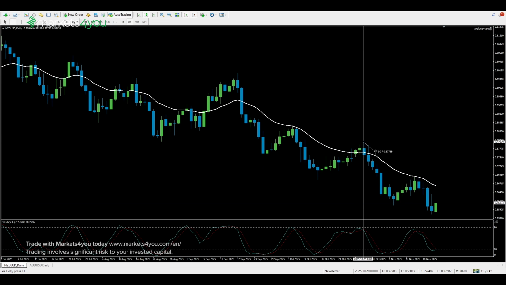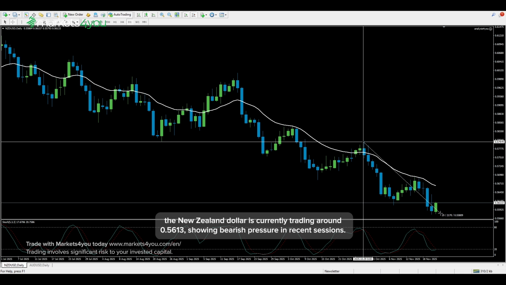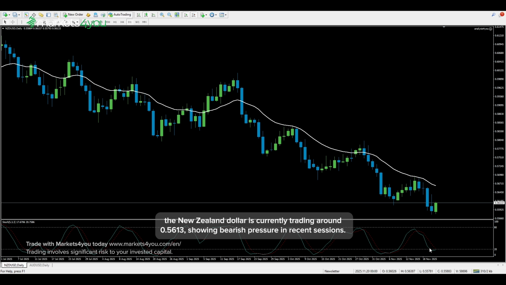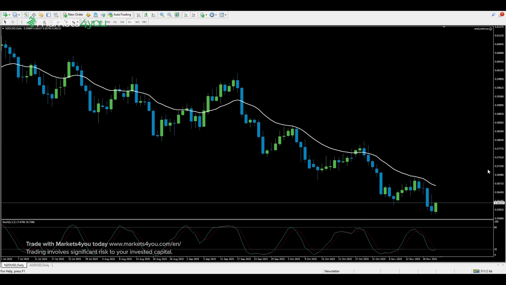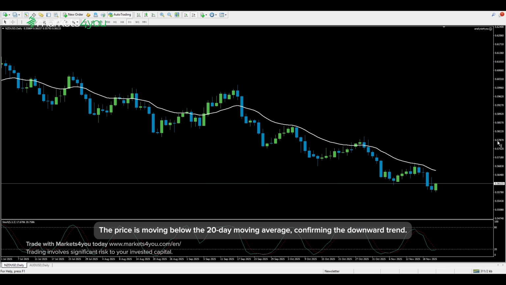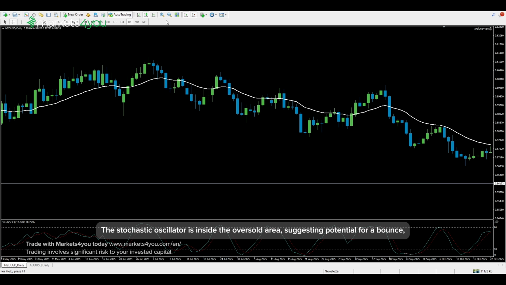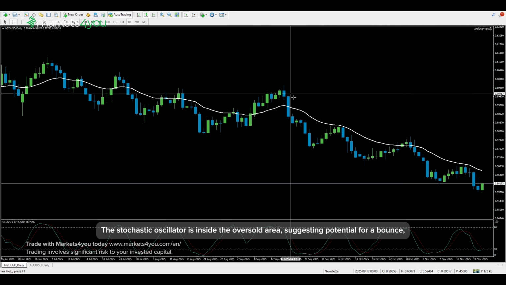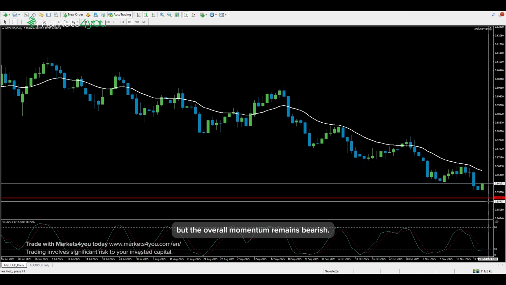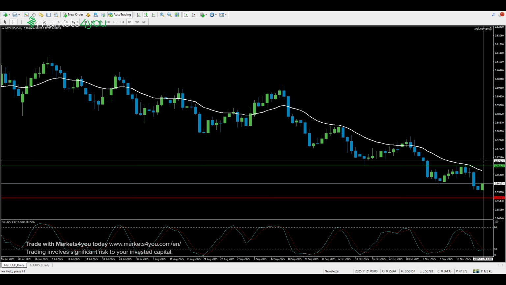Looking at the daily chart, the New Zealand dollar is currently trading around 0.5613, showing bearish pressure in recent sessions. The price is moving below the 20-day moving average, confirming the downward trend. The stochastic oscillator is inside the oversold area, suggesting potential for a bounce, but the overall momentum remains bearish.